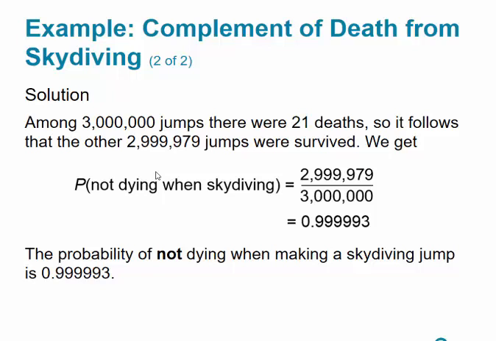And so those are complements. There are two possibilities in this example. Either I die or I don't die. And so if I add the probability of both of those events, I need to get 1. If I don't get 1, then something's missing. And that's how we're able to find the complement of events.